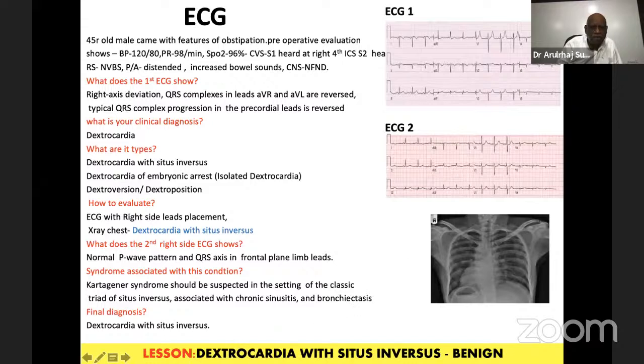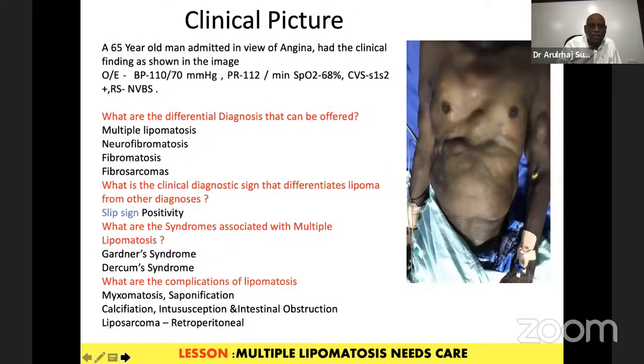Always, dextrocardia, situs inversus is benign. I have made this diagnosis on many ministers of our Tamil Nadu. Don't worry about it.